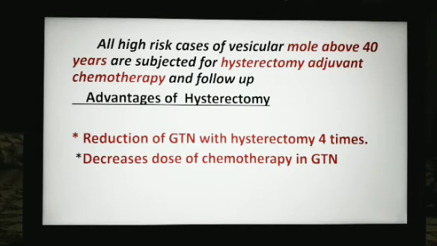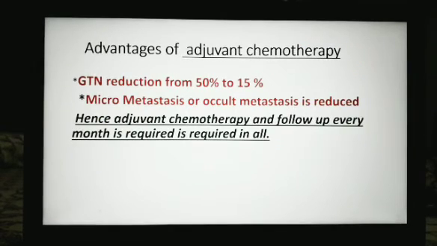Hysterectomy is the treatment of choice in all high risk cases above 40 years. The advantage of hysterectomy in these cases is there is a reduction of GTN 4 times, and it also reduces the dose of chemotherapy in the post-operative cases after hysterectomy in high-risk cases of vesicular mole. So this is a prophylactic hysterectomy done for high-risk cases, and the treatment for invasive mole is also hysterectomy.